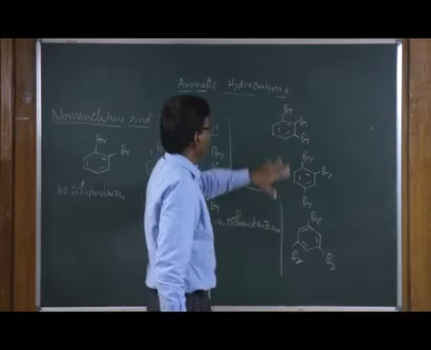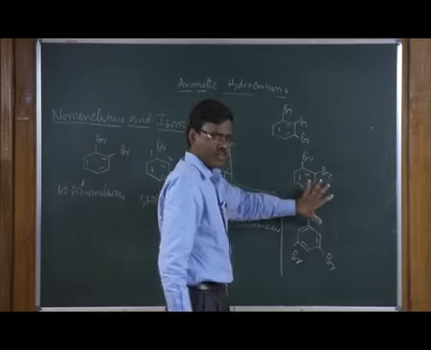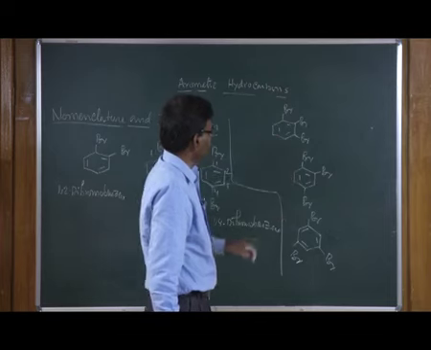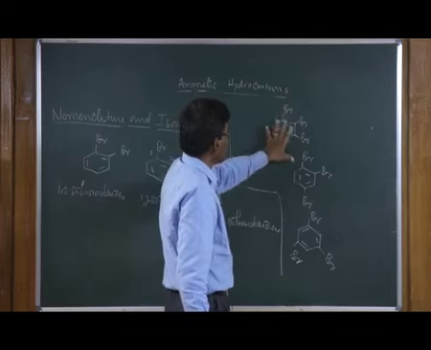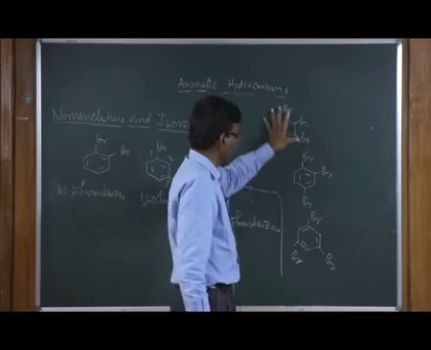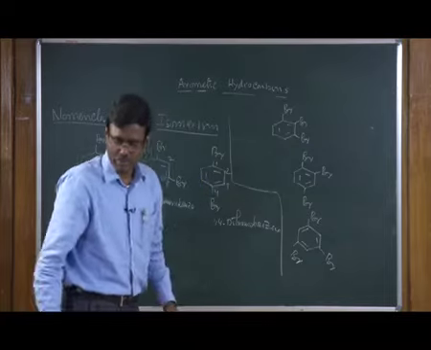So, if you look at these molecules, they are also isomers, but they have different structures. This is called... let us compare these 3 molecules. They also have the same molecular formula, but different structures. These are also called regioisomers.